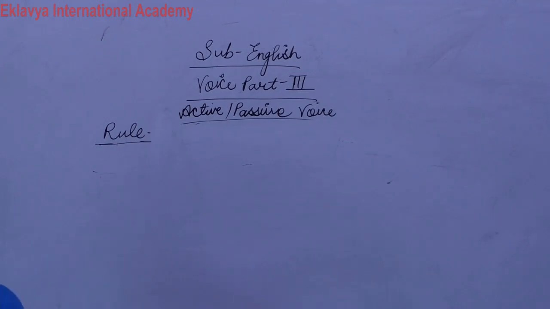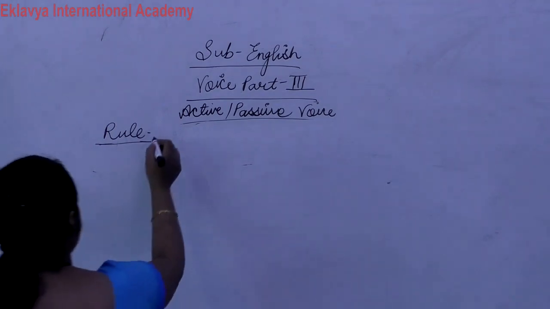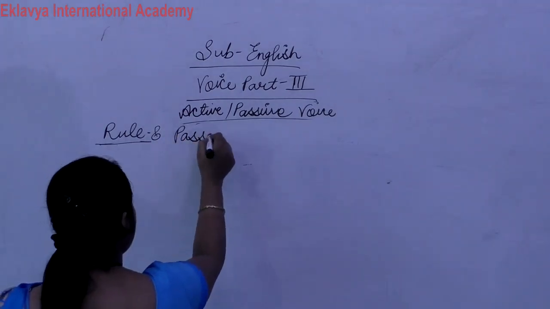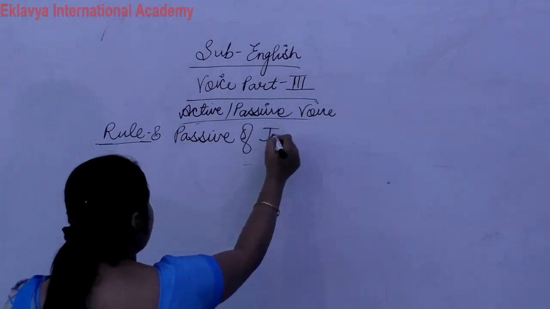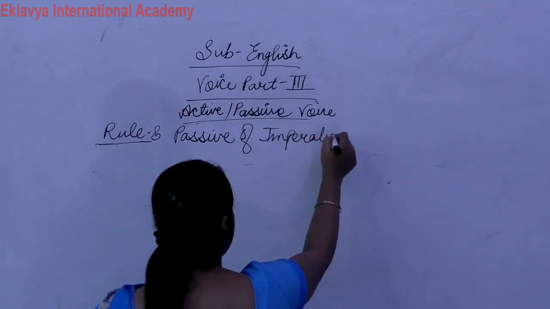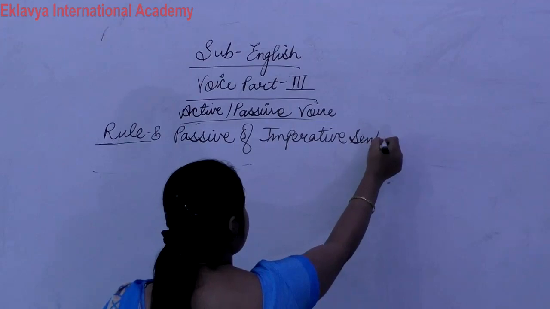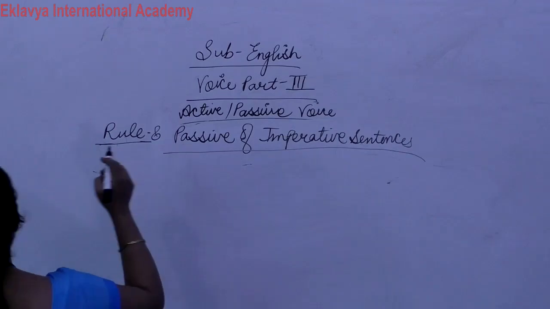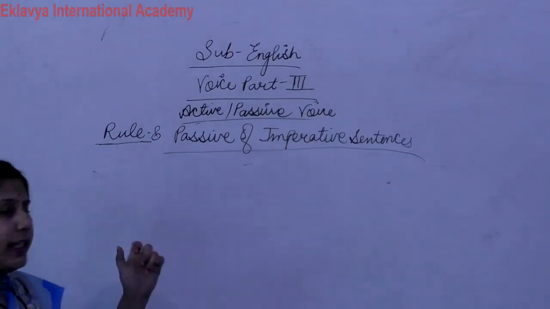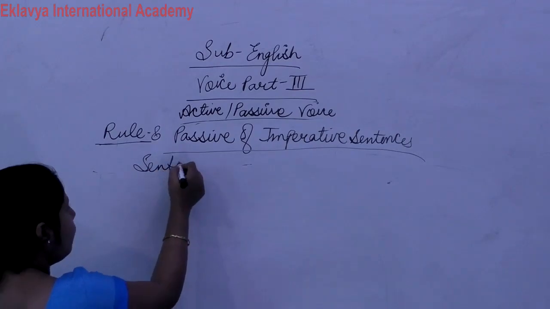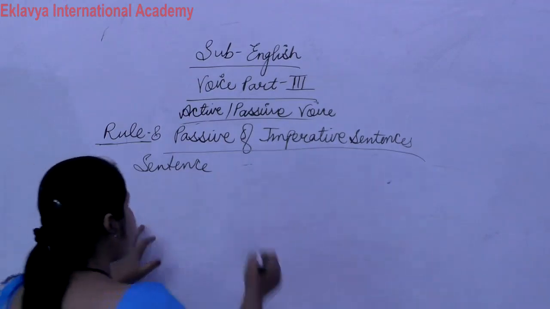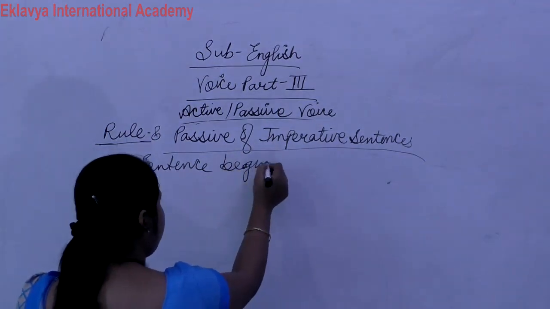Now rule number 8. Rule number 8 is passive of imperative sentences. This is also very easy. Now, passive of imperative sentences means a sentence which begins with... how do we identify that this is an imperative sentence? Remember one thing, the sentence begins with verb first form,